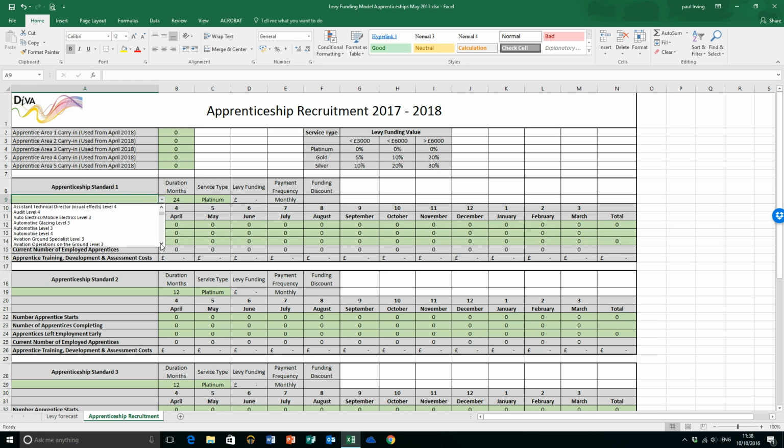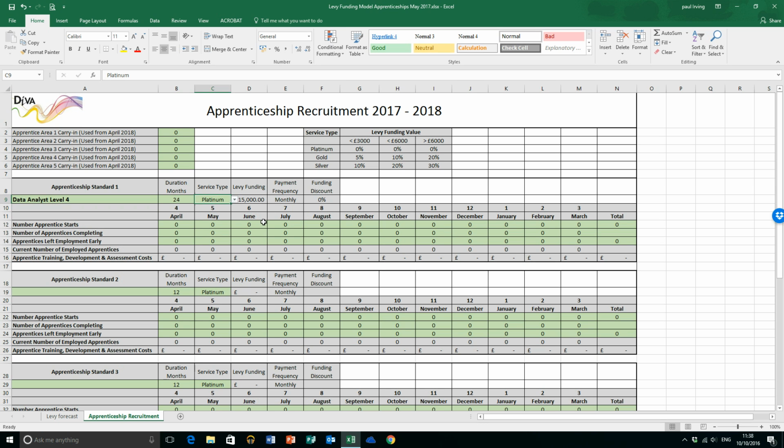I'm going to select an apprenticeship I know quite well. So I'm going to have a look at the data analyst at level 4. The expected duration, if you like, the recommended duration is 24 months, but I could have selected anything in there. So I'll leave that at 24 months.